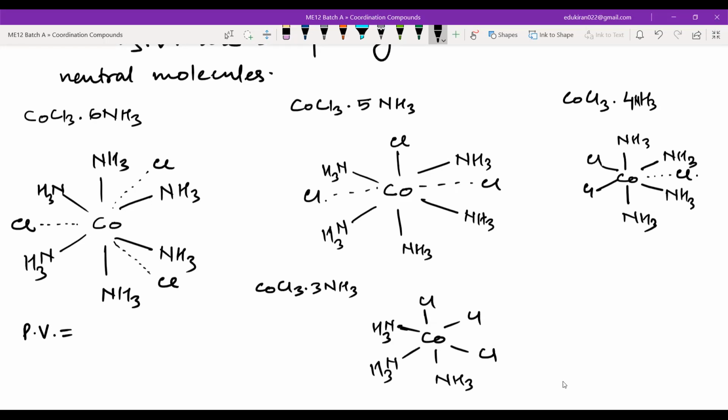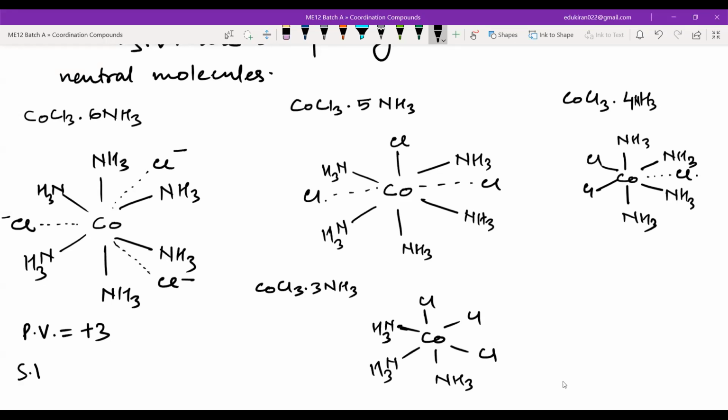There are 3 chlorine ions, present as chloride, Cl negative. This makes 3 negative charge. To make it neutral, we should have 3 positive charge, okay? Did you get this?